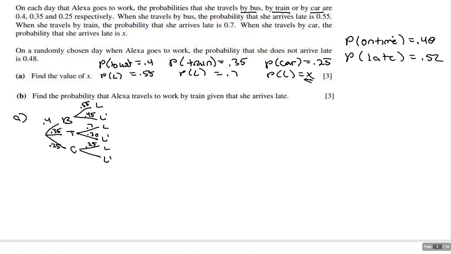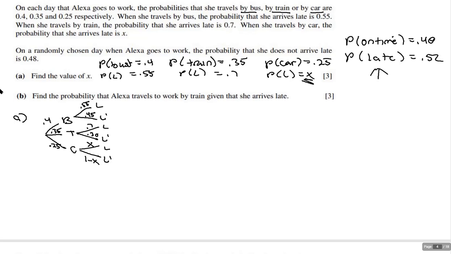No, that's not it. The probability of being late is x. Oops, let's go backwards. The probability of being late after the car is x, which means, let's make sure I got that right. The probability that she arrives late is x. So that means not being late is going to be 1 minus x. Now what they tell me is that on a random day when she does not arrive late, which means she's on time, is 0.48. So I've got both of these, all right?